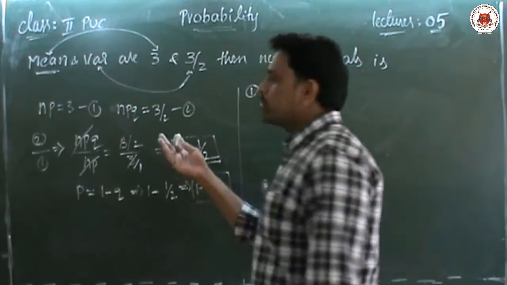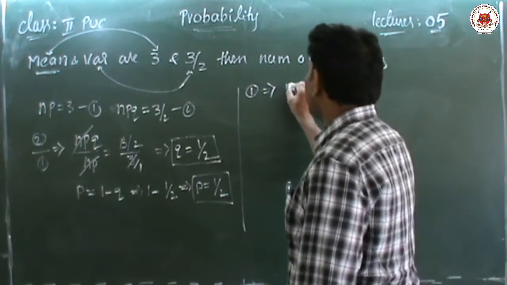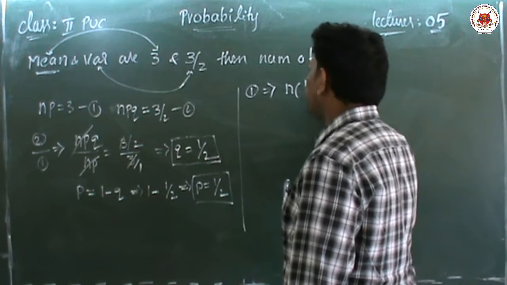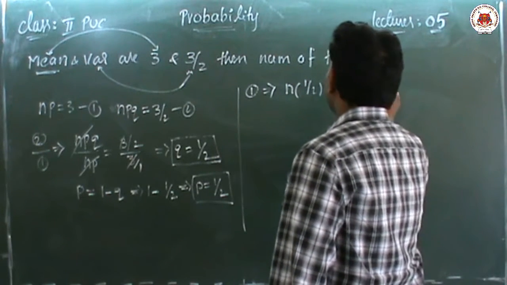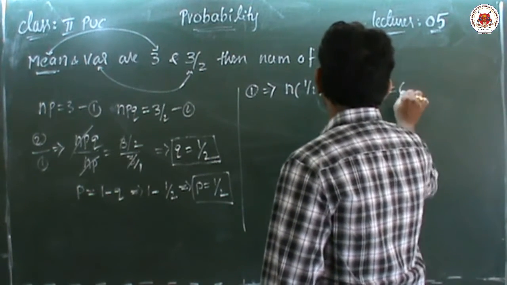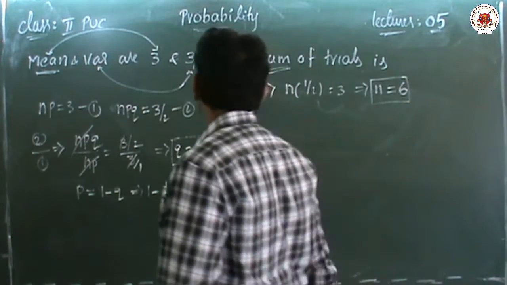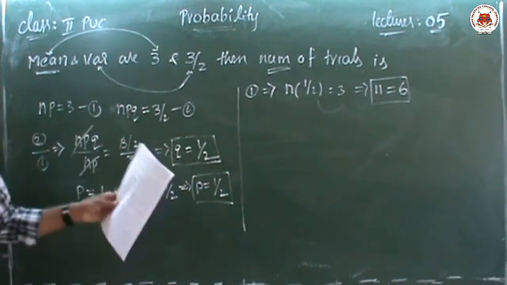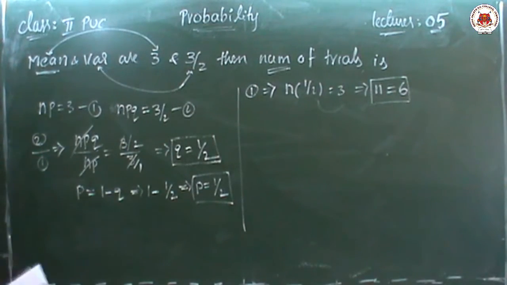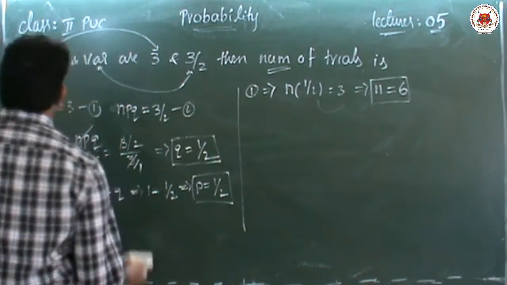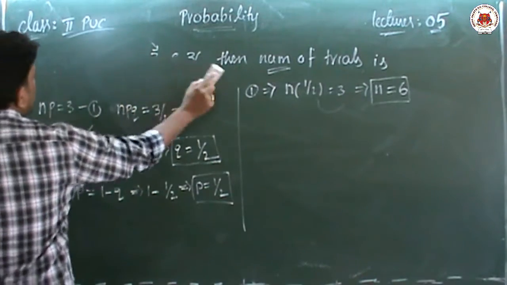Generally we substitute in the first, it is easy to solve. N we don't know, but P value is 1 by 2, N into 1 by 2 equal to 3. Then what is the N value? N equal to 3, 2 3s are 6. So what is N? He is asking the number of trials. The number of trials N is equal to 6. This is the answer. In this manner we will find out. Now we will go to the other question.